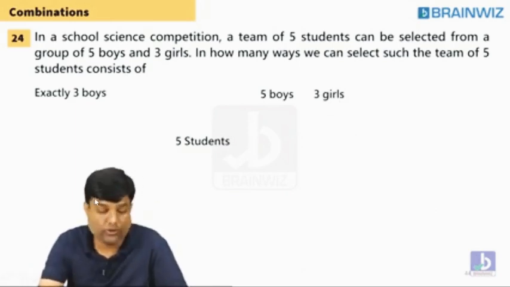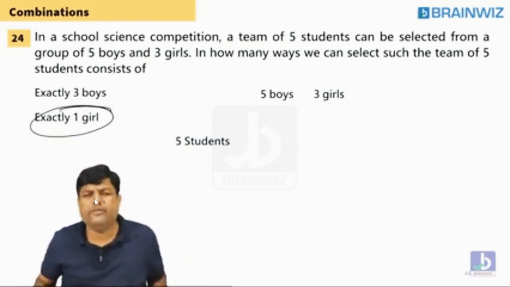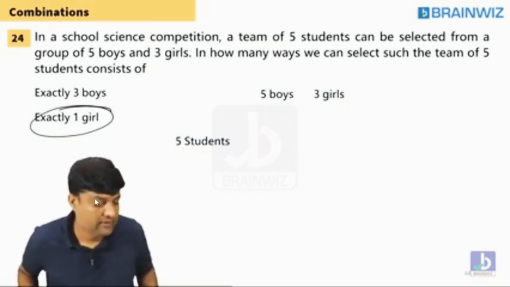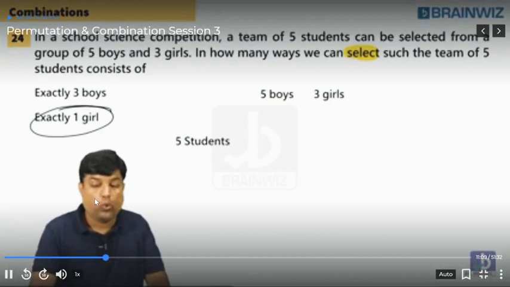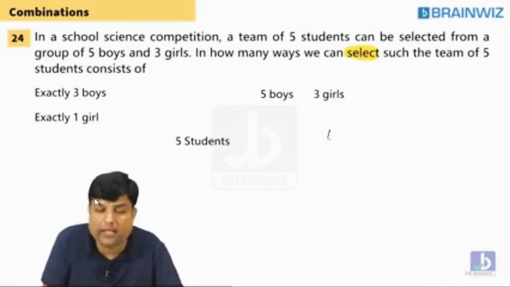Let me ask you to do one more question, guys. Do this question, everybody. Exactly one girl, which you can do very easily. It's not that big a deal. What permutation? I'll tell you, Dheeraj. People are saying 15. How 15, guys? Exactly one girl. One girl has to be there.